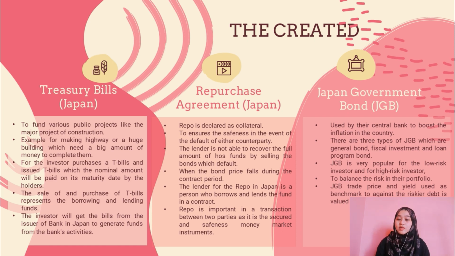Next, the creation of Japan government bond. JGB was issued by the Japanese government and used by their central bank to boost the inflation in the country. There are 3 types of JGB which are the general bond, fiscal investment and loan program bond, and also subsidy bond. JGB is very popular among low-risk investors and also high-risk investors.